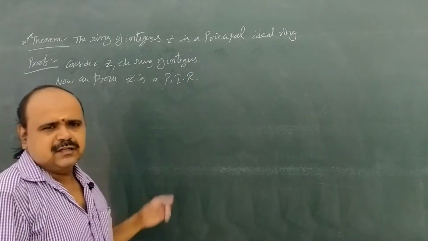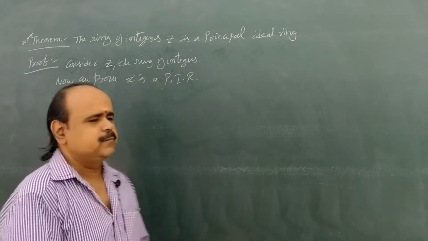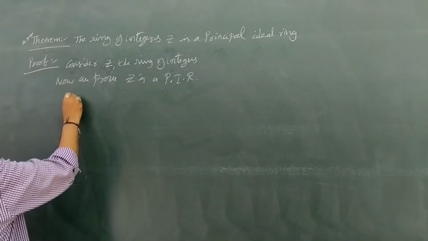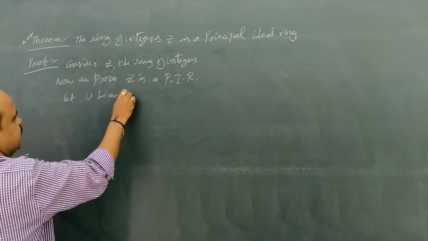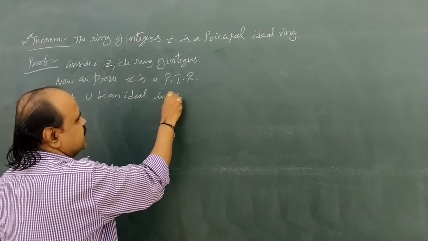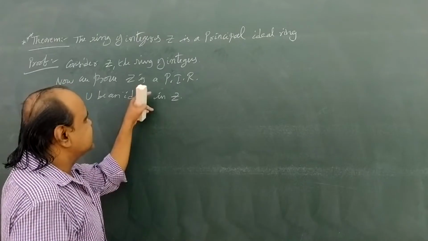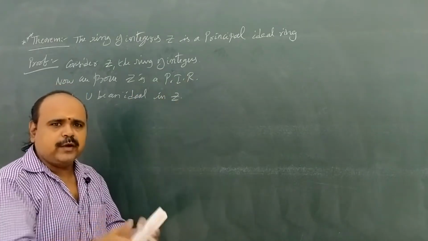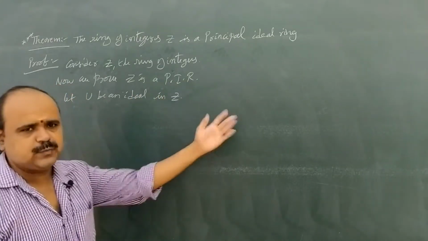If we take any ideal in Z, then it is a principal ideal. So let capital U be an ideal in Z. Now to prove Z is a principal ideal ring, we are going to prove U is a principal ideal.